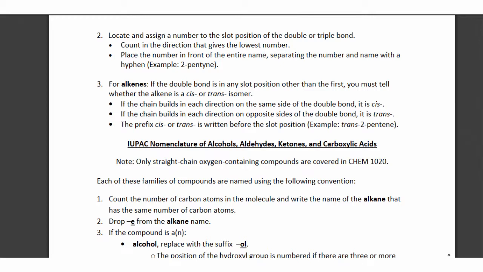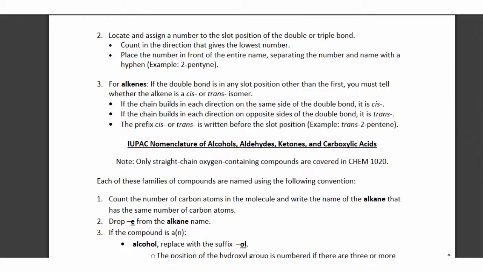So look carefully here at the location of this double bond. You want to tell where these pieces are located. Are these on the same side of the molecule or on opposite sides? They're on opposite sides. This makes it a trans isomer.